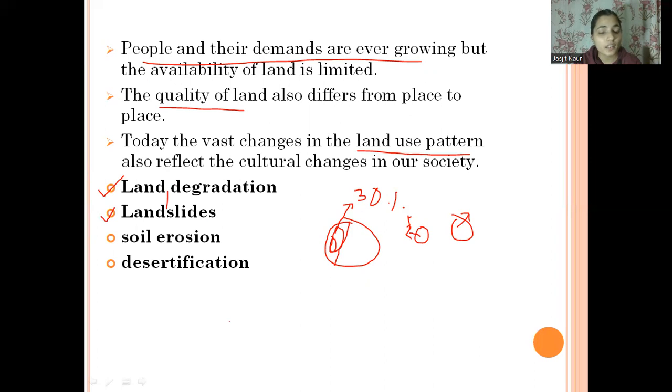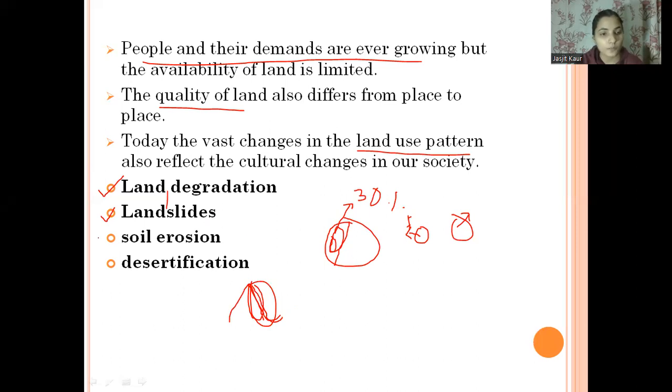Landslide is when, in the mountain area, construction activities are there, so there is a mass movement of rock down the slope. When there is a movement of rock down the slope, it will destroy the houses of the people, and it will cause further destruction to human beings. So when we are putting pressure and doing construction activities day by day, this will cause further landslides in that particular area.